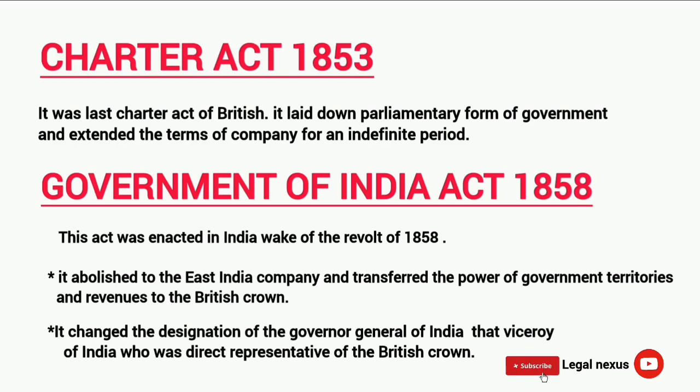Government of India Act 1858. This act was enacted in the wake of the revolt of 1857. It abolished the East India Company and transferred the power of government, territories and revenue to the British Crown. It changed the designation of Governor General of India to Viceroy of India, who was the direct representative of the British Crown.